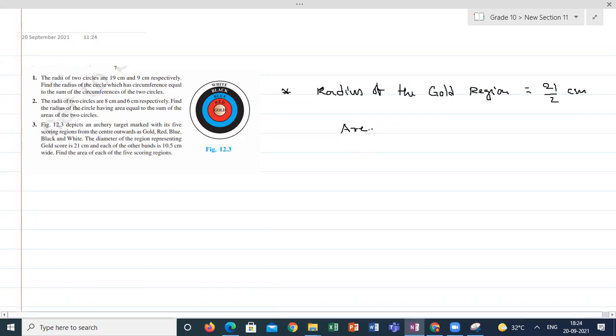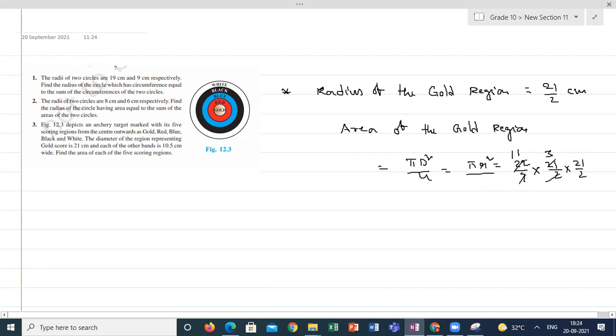So area of the gold region will be equal to pi d square by 4 or pi r square, it's your wish. So 22 by 7 into 21 by 2 into 21 by 2, this is your pi r square. 7 3 times, 2 11 times. So what is the final answer?